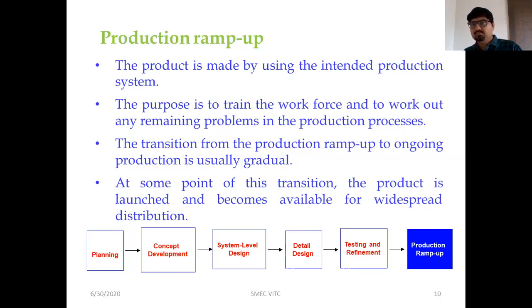The second phase is concept development, where you use this mission statement as an input and generate more and more concepts, and thereafter you see how far the concept is cross-checked or verified, tested, and scrutinized, and thereafter you send it for the further process of system level design.